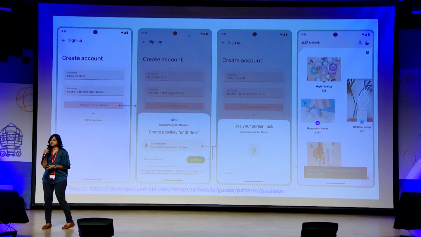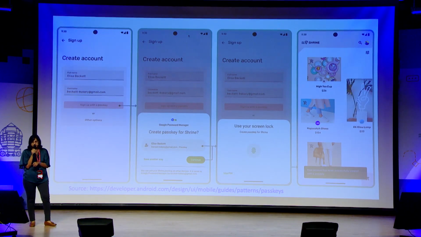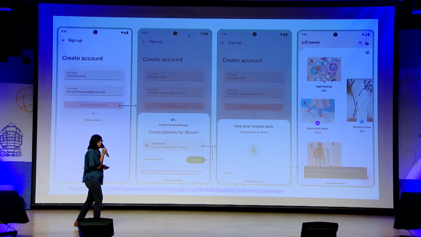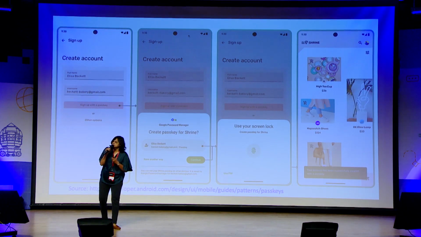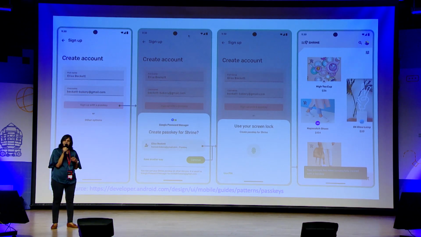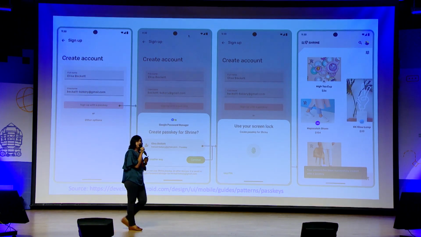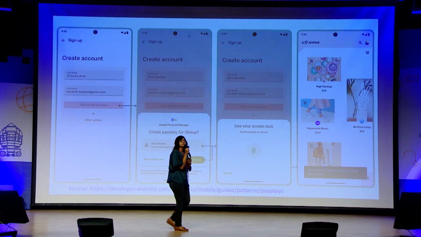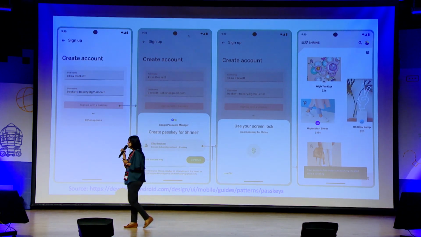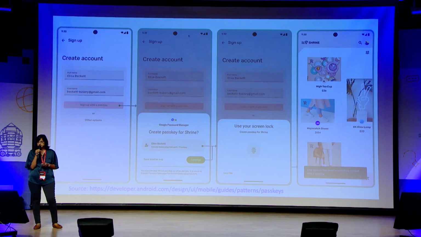Then you choose the account with which you want to create your login. Once you give your biometrics, the system will go ahead and create that account for your users, and that's it. These are the only steps your user needs to do to log into your app. How easy it is, right? You don't have to deal with any backend code, auth tokens, OTPs, or email verifications, you don't have to use Firebase authentication for that matter, and just go with it.